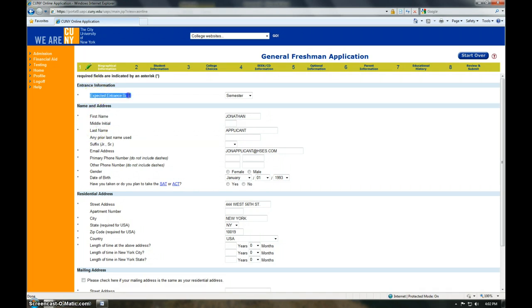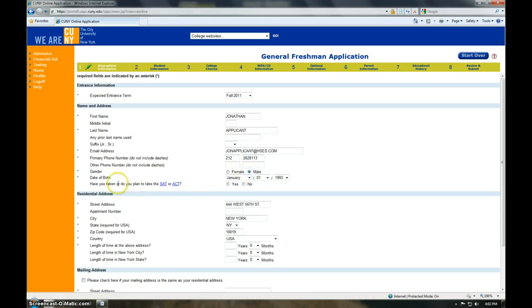The first question is asking for what term you're applying. You guys are going to be applying for fall 2011, so select that. All your name and address information is already put in from when you registered for an account, but you will need to put in your phone number. So we'll just use the school's phone number. You'll need to identify your gender.